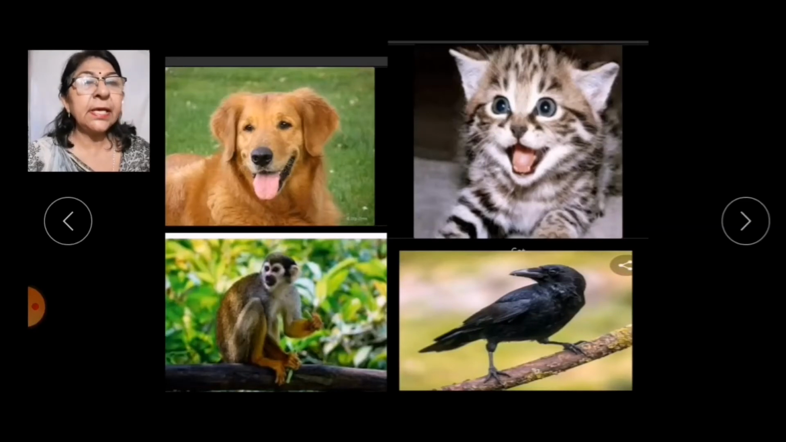So let us see the adaptations shown by these animals. Omnivores are adapted to eat and digest both animals and plant food. So they have a combination of tearing and grinding teeth. They have sharp teeth like carnivores to tear the flesh and flat teeth like herbivores to grind the food.